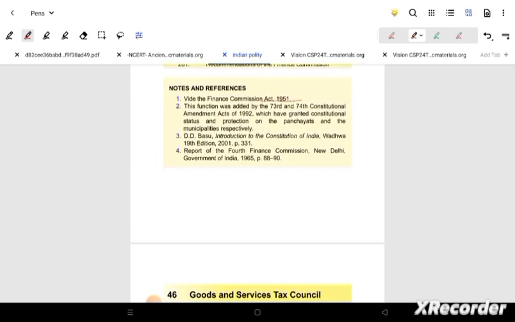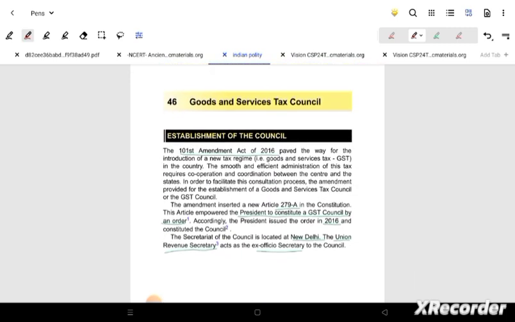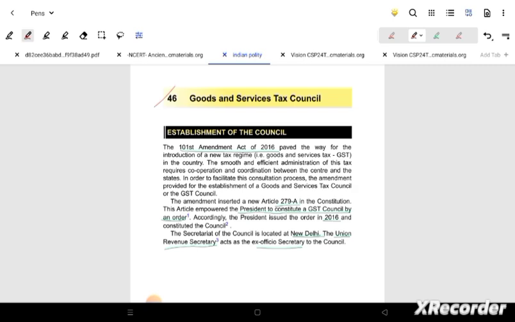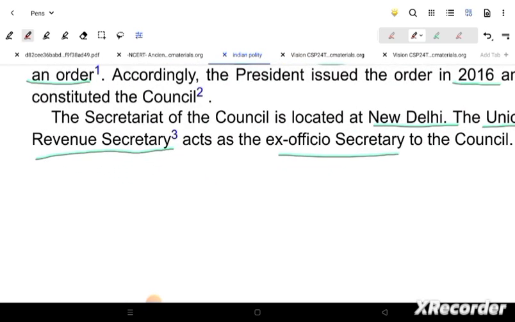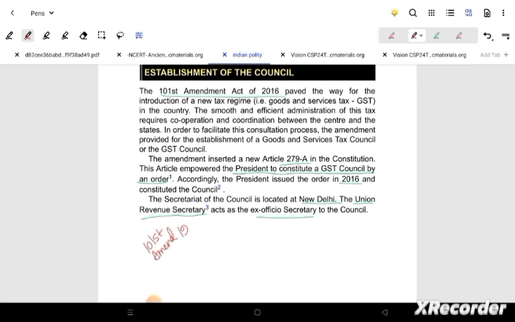Now let's get to the next chapter, which is Goods and Services Tax Council. Very much well known, the 101st Amendment Act. This has come up, and basically this is the 2016 act. Sorry, I just wrote it somehow.